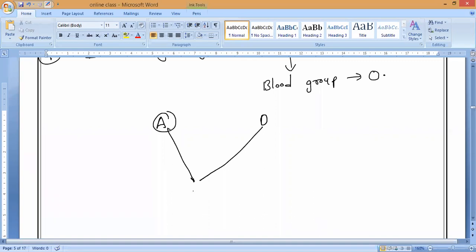Yes, sir. Either A or B, not AB. Either A or B, AB won't be possible. Either A group or B group will get. Why, guys? Because the father is having blood group A.